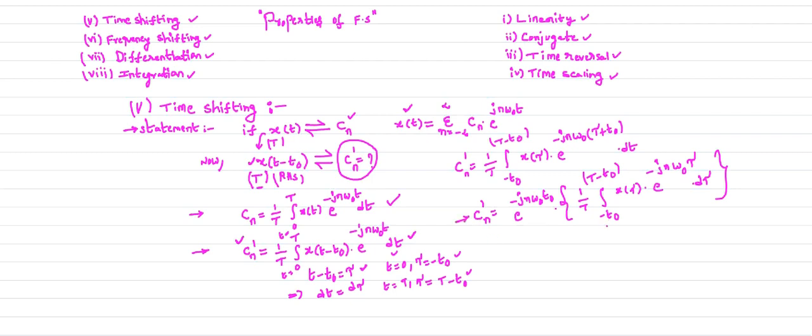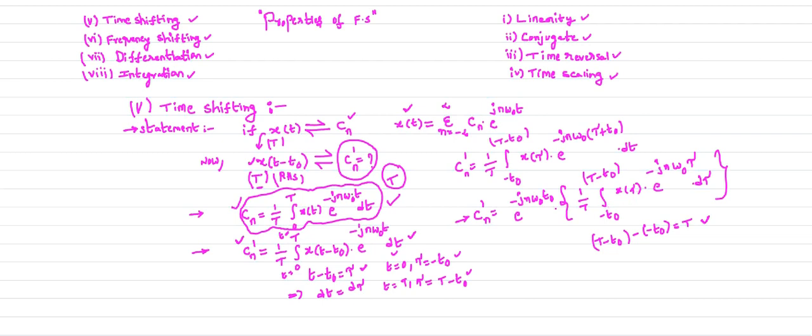Now you observe this equation. What are the limits here? The limits of the integration are in the standard form, as in Cn, if you observe. If you subtract the lower limit from the upper limit, we always get the time period. So that is your Cn. Here also, if you subtract the lower limit from the upper limit, we will get the time period. Therefore the range of the integration is over the time period T only.